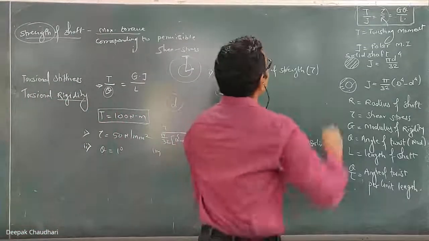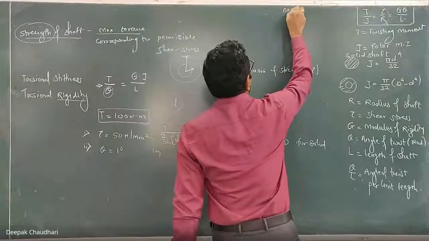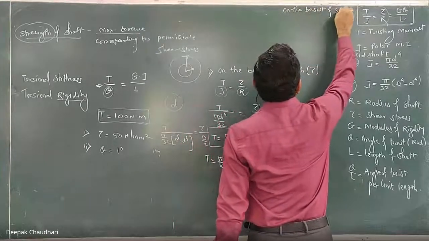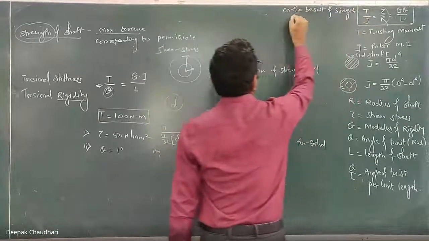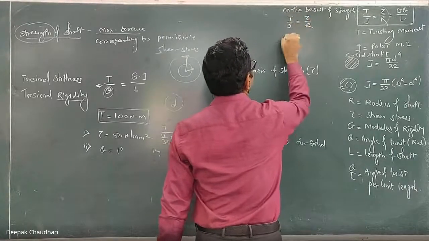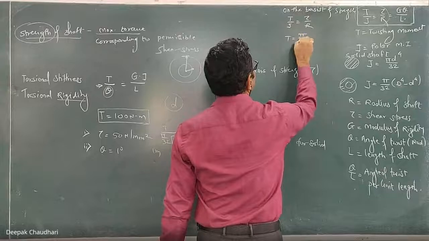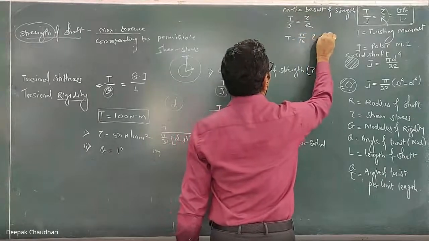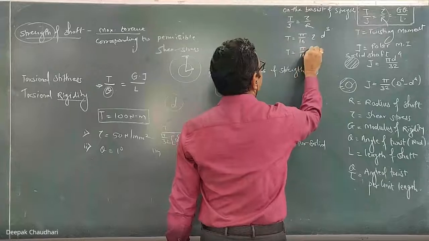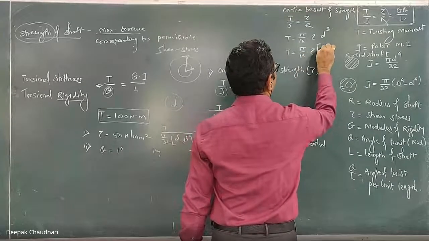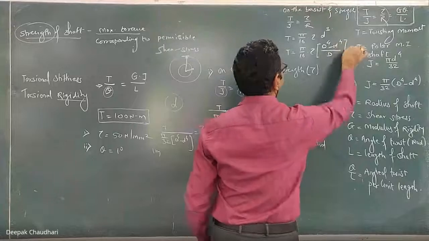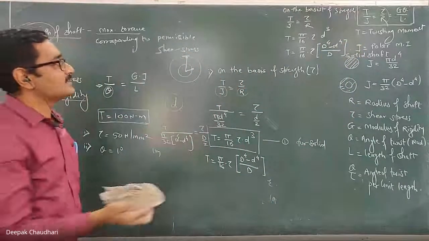So on the basis of strength, you have to use this formula T upon J equal to tau upon R. If you simplify this, you will get T equal to pi by 16 into tau into D cube. Or it is T equal to pi by 16 into tau into, in bracket, capital D raised to power 4 minus small d raised to power 4 upon capital D. This is on the basis of strength.